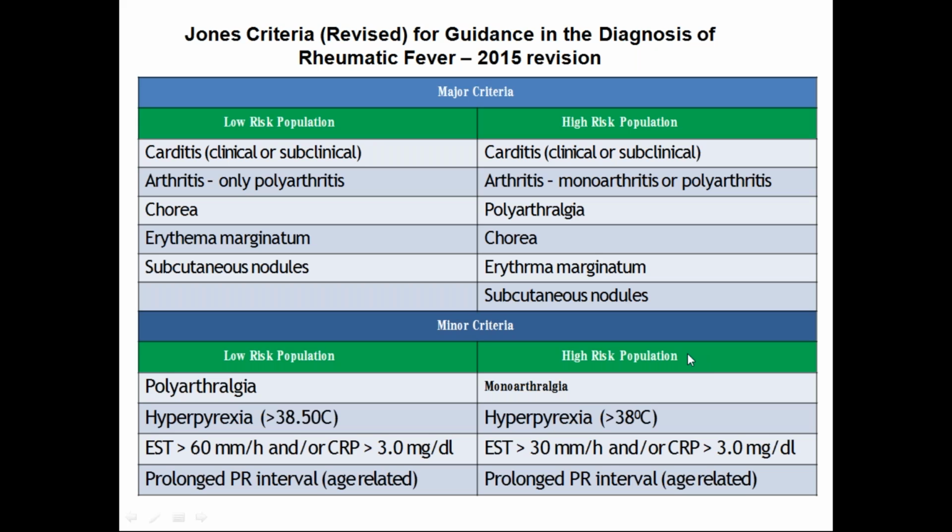So you should know the criteria which was revised in 2015 by the American Heart Association depending upon low and high risk populations. And you also should know what a low risk population is. Depending upon the incidence and prevalence, we call it low risk. Incidence of less than 2 per 1 lakh population and prevalence of less than 1 per 1000, we call it a low risk population.